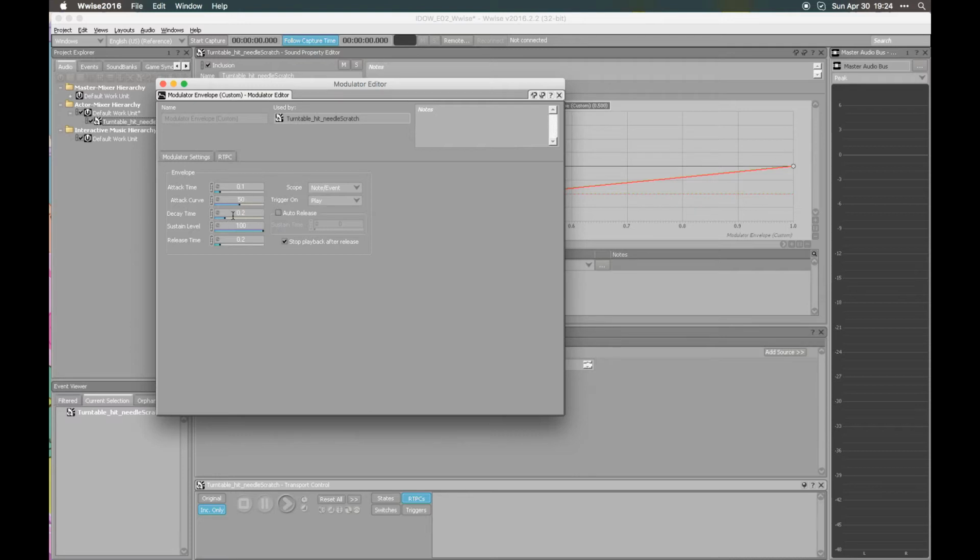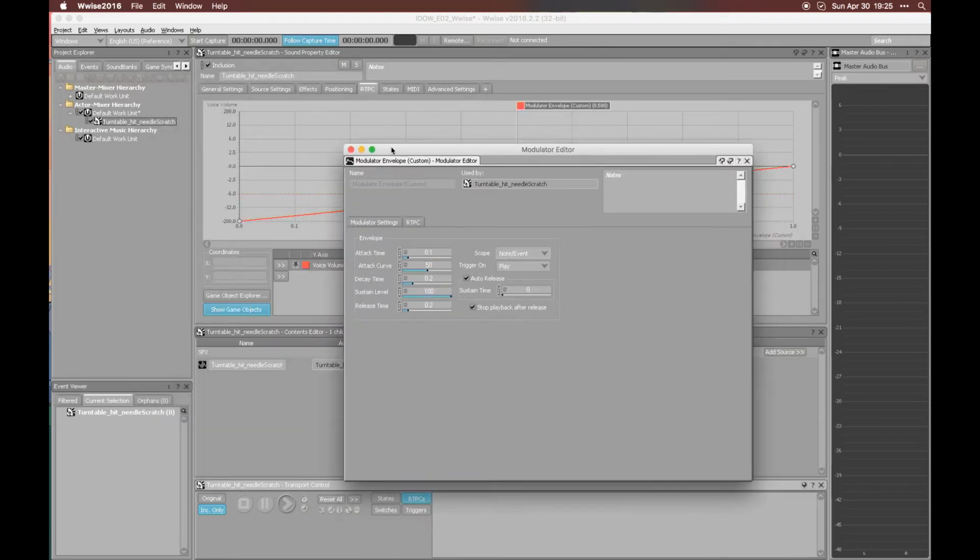Attack curve is fine. Decay time doesn't really matter, and sustain level as well, because we're going to use auto release. So it's not waiting for a release to happen. It's just triggering the release as soon as the attack is done. The scope is note or event, which is fine. Anyway, it triggers on play. Sustain time doesn't matter. I mean, it matters, but it has to be 0. And stop playback after release. Absolutely, yeah. So this is good.